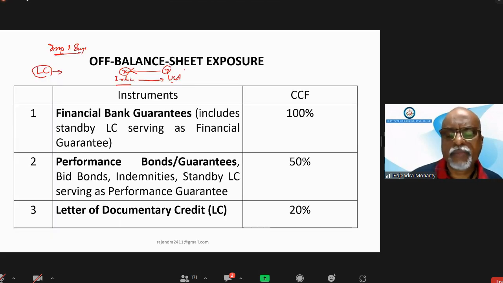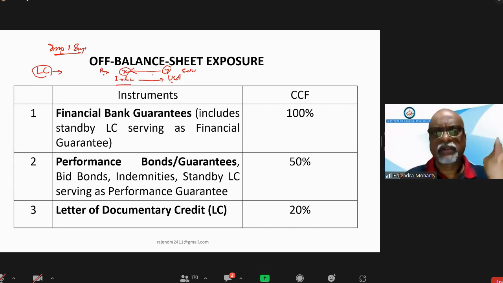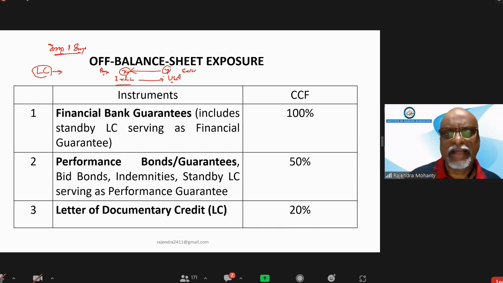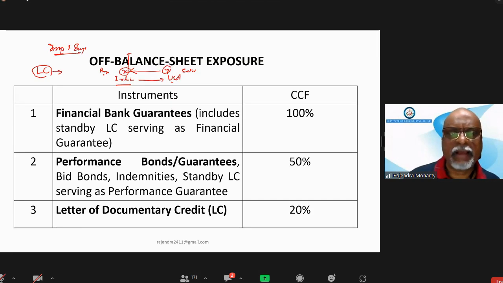Y is the exporter or seller, X is the buyer. X says, I want to buy this much from you, kindly send it. Y says, okay, I'll manufacture and send it, but what is the guarantee that you will make the payment? In such cases, X will approach his bank in India, which will issue an LC on behalf of the importer. The LC will carry certain terms and conditions and will be sent to the banker of Y.